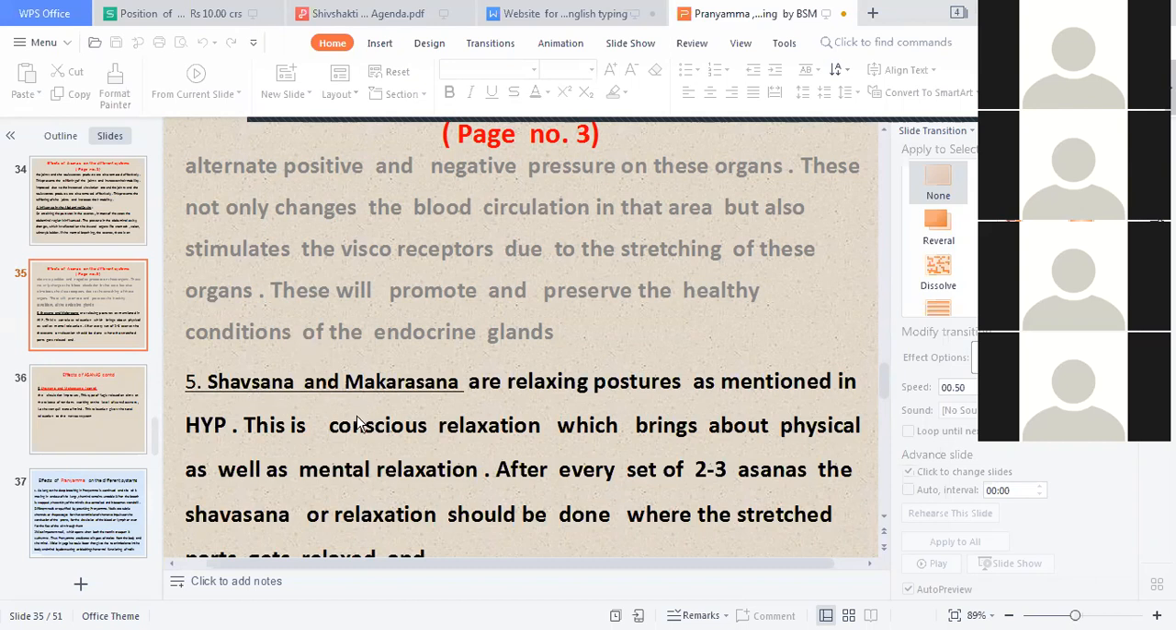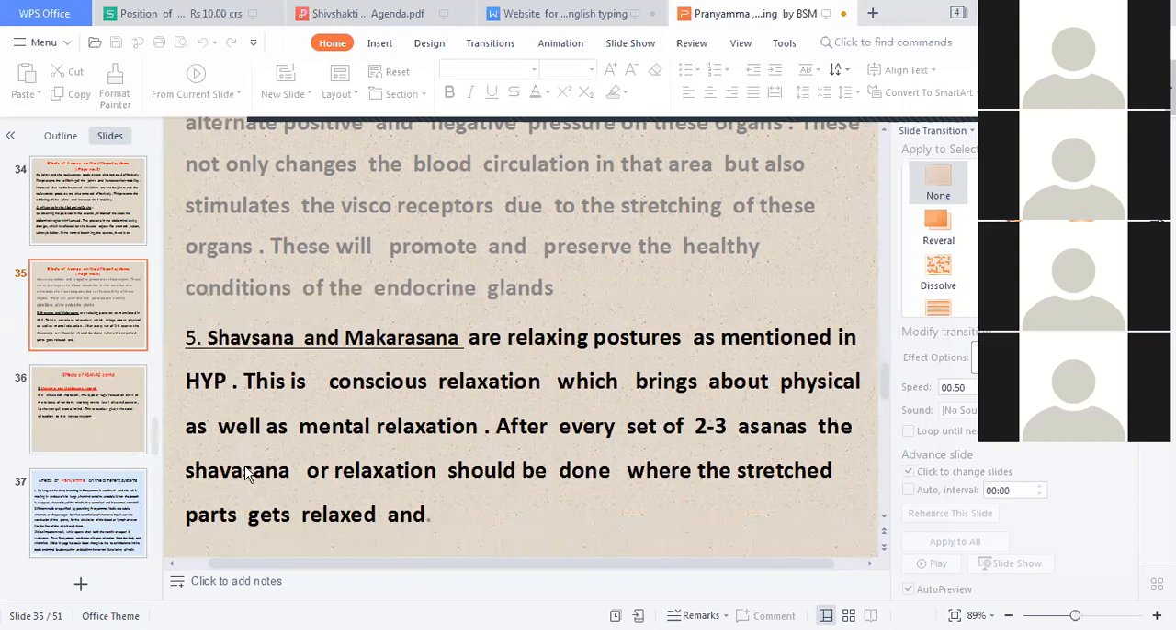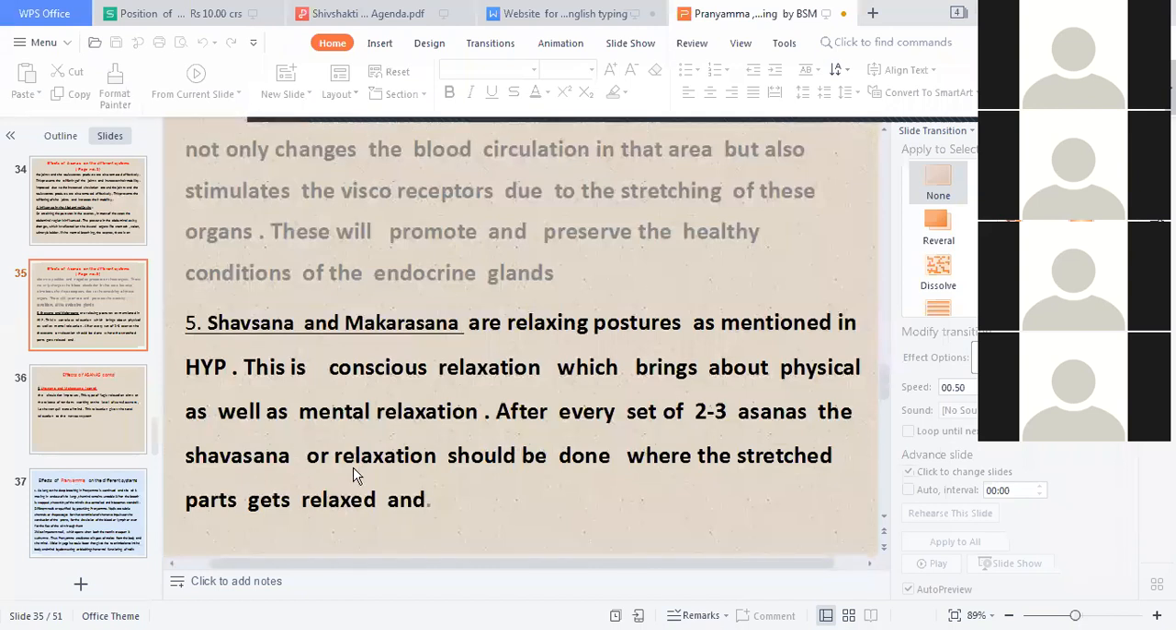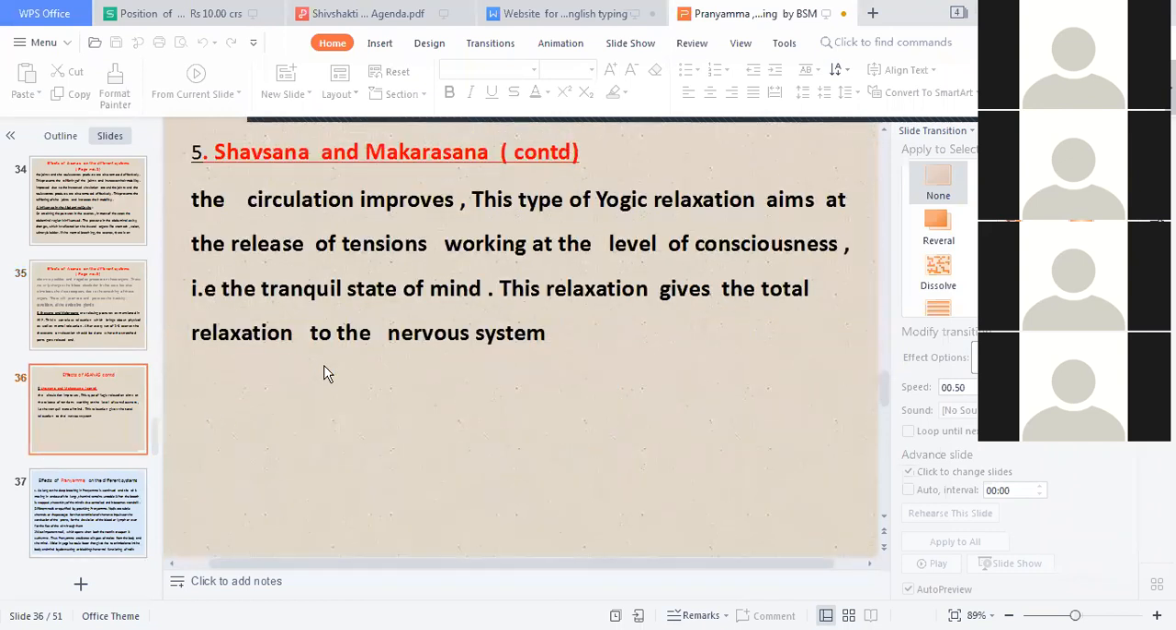Shavasana and Makarasana are relaxation postures as mentioned in Hatha Yoga. This is a conscious relaxation which brings out physical as well as mental relaxation. After every set of asanas, relaxation should be done when the stretched part gets relaxed and the circulation improves. This type of yogic relaxation aims at the release of tension, working at a level of consciousness that is a tranquil state of mind. This relaxation gives total relaxation to the nervous system.